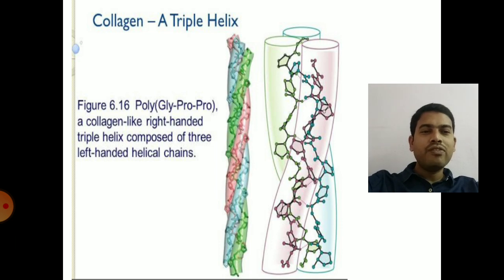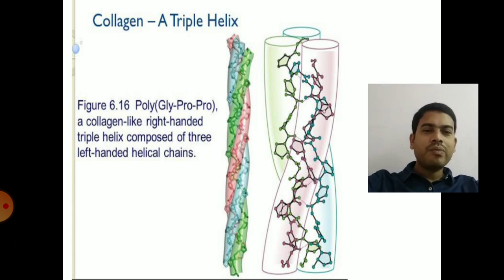They will be interwound around each other to form a right-handed triple helix. So each chain will form a left-handed helical chain, and all these 3 left-handed helical chains will be interwound around each other to form a right-handed triple helix.